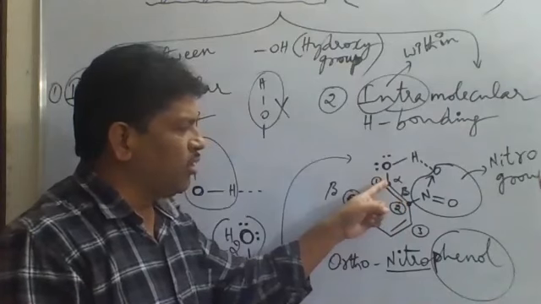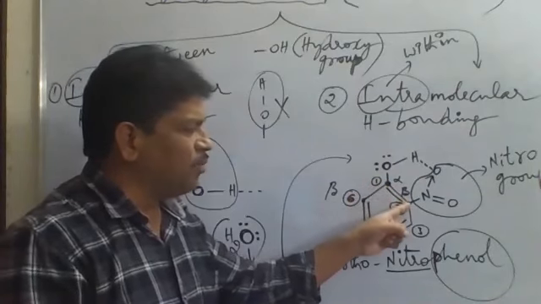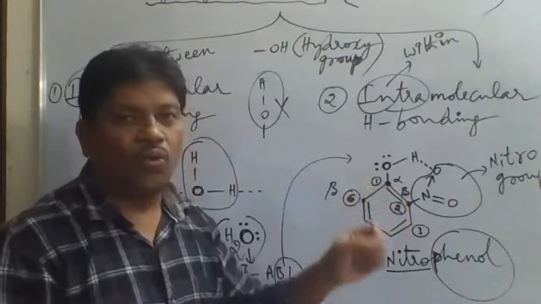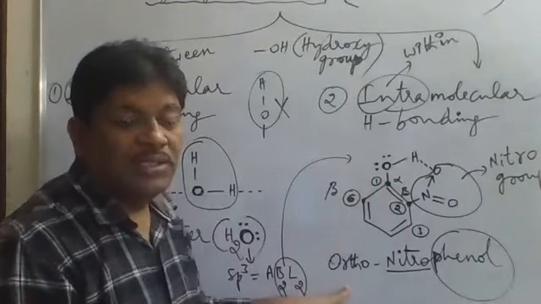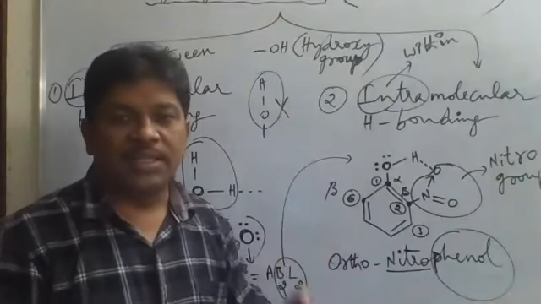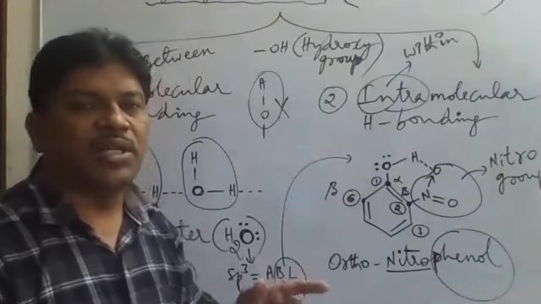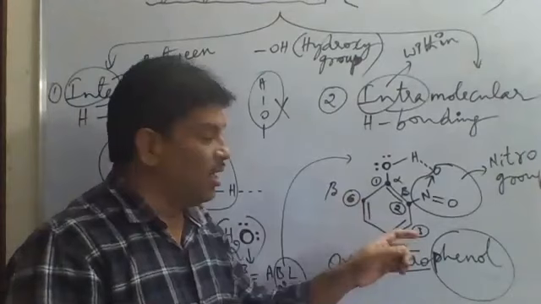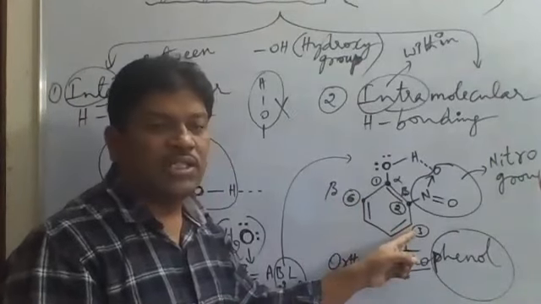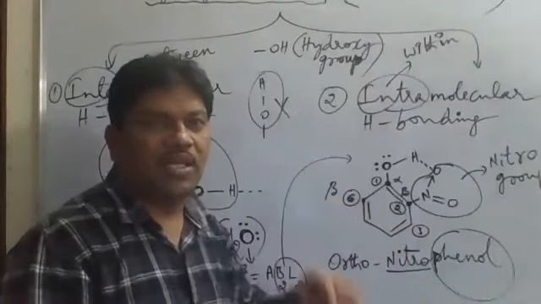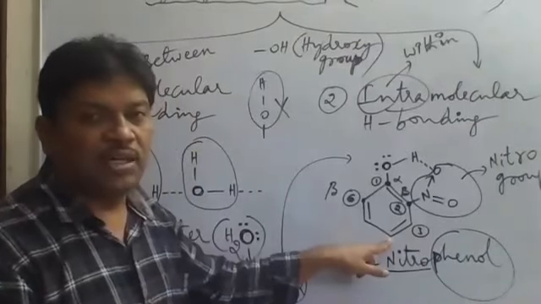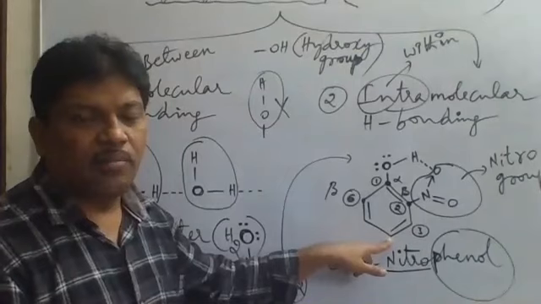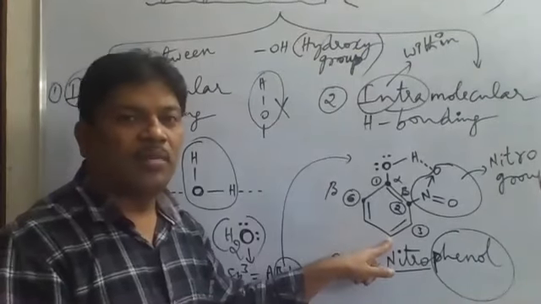From the first carbon, the second position is called ortho, O-R-T-H-O. Ortho means which position? The second carbon position of the benzene ring is called ortho position. And the third carbon position is called meta, M-E-T-A, meta position. And the fourth carbon position is called para, P-A-R-A, para position.